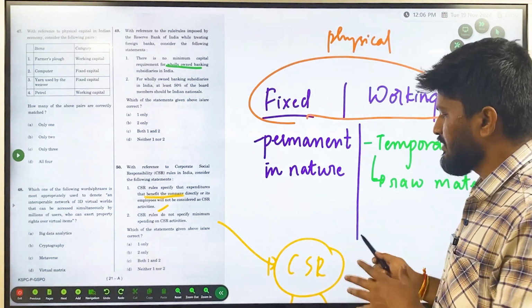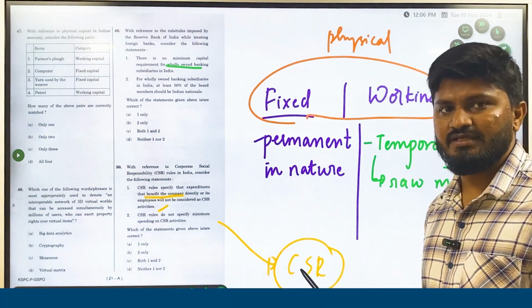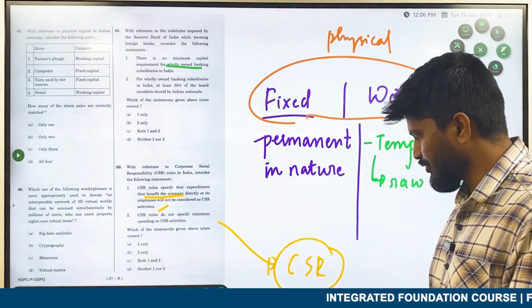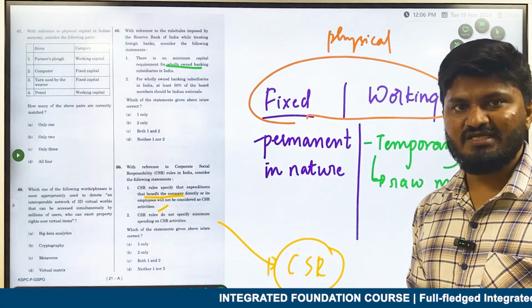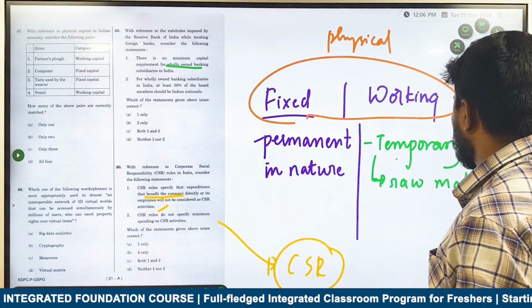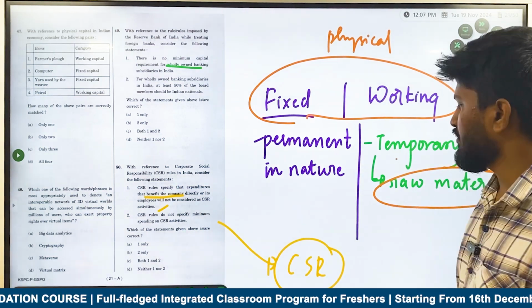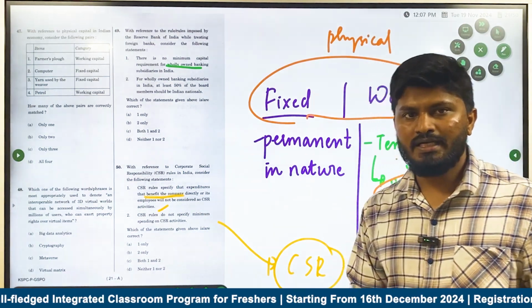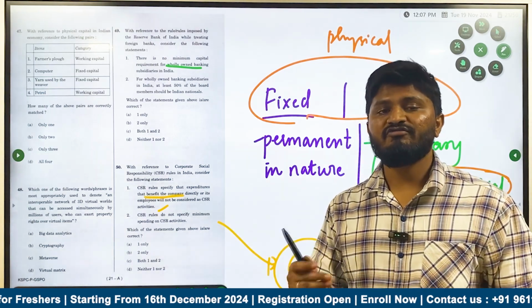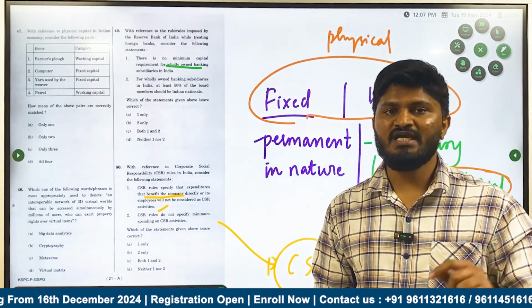What is the purpose? The purpose of investment here is to teach the students. So this screen, or this computer or this instrument, becomes fixed capital because it is permanent in nature. Secondly, the temporary ones are normally raw materials. I travel from another area to here, I travel on a bike. What is the raw material for the bike? Petrol. So petrol becomes working capital here.